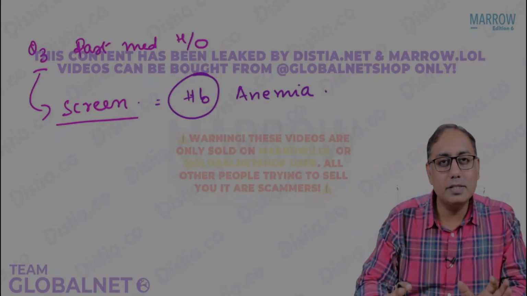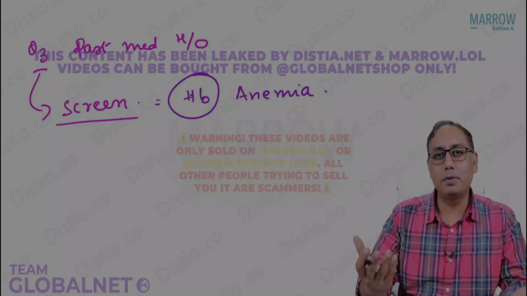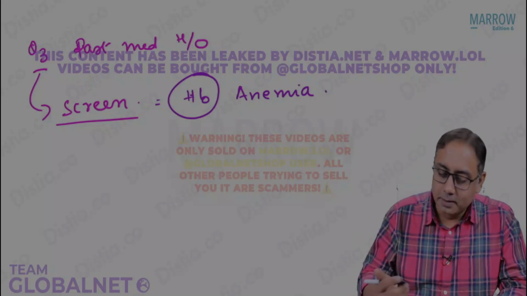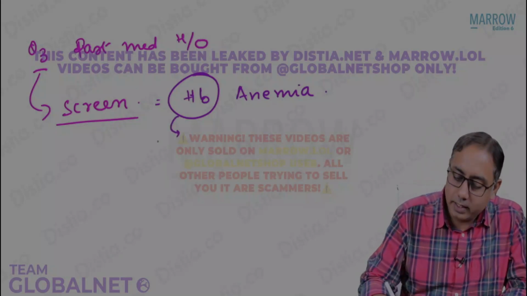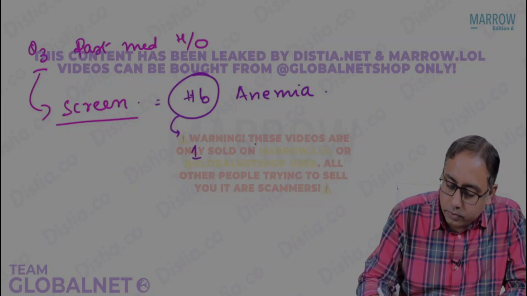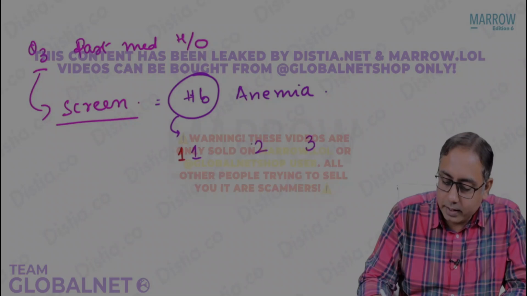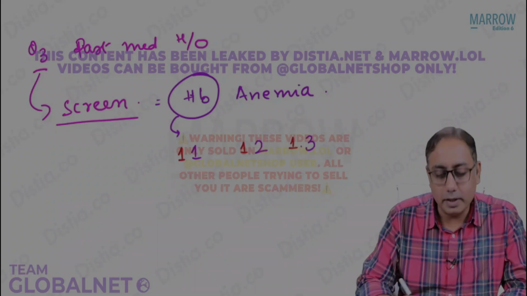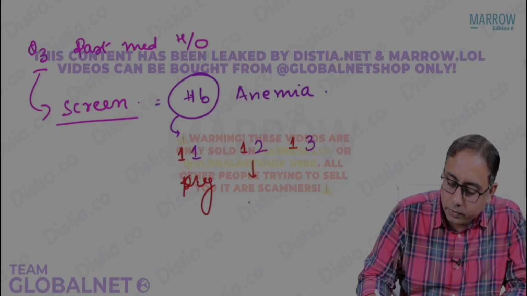So for your MCQ exams, screening of anemia on a population basis, whenever the population word comes, it is the national programs. So screening of anemia on population basis, we always screen with the criteria of 1, 2, and 3. So any person who has a HB of less than 11, less than 12 or less than 13: less than 11 is in case of pregnancies, less than 12 for females and less than 13 for males.